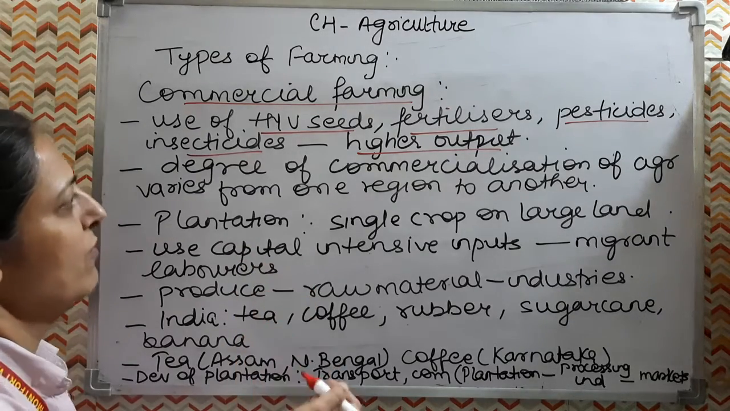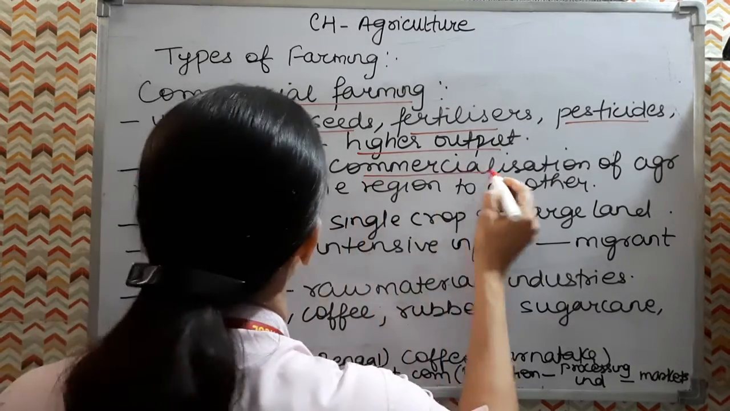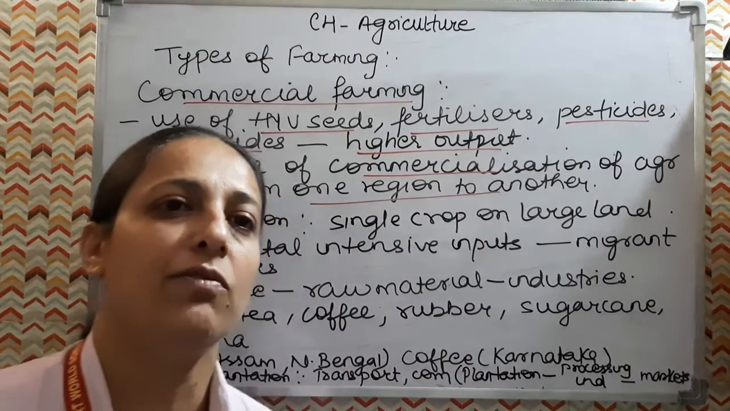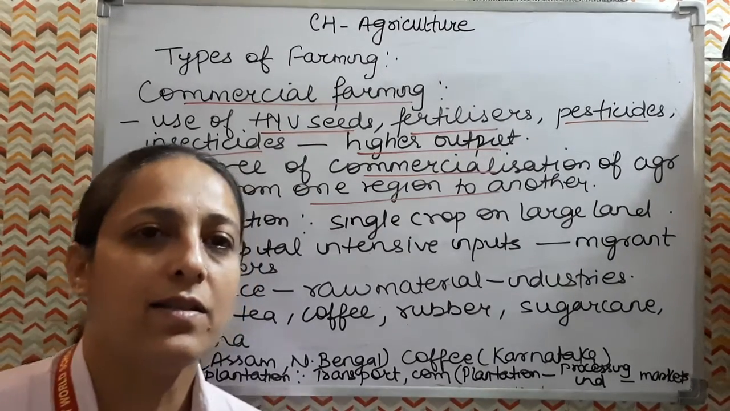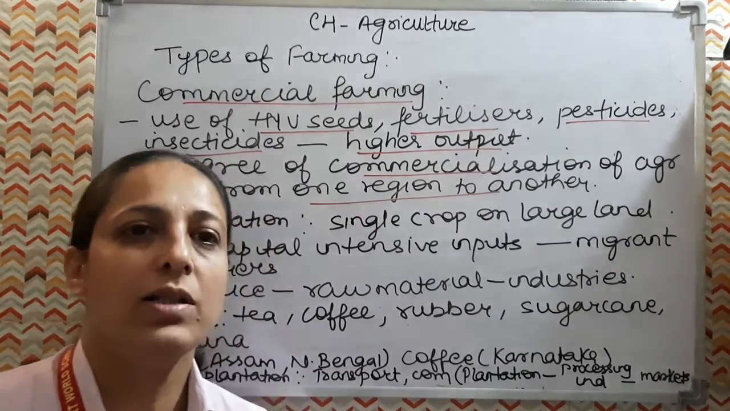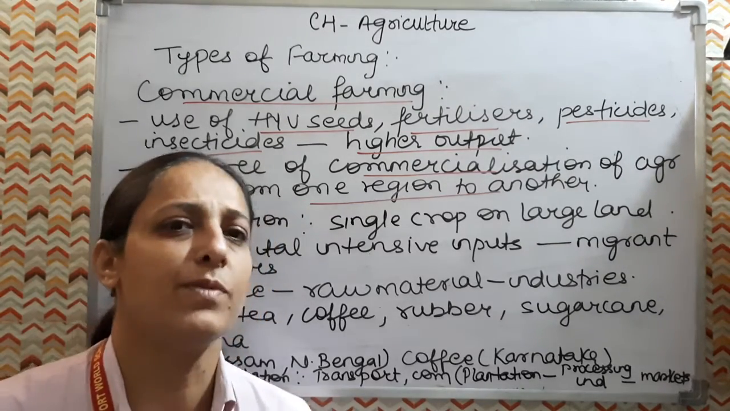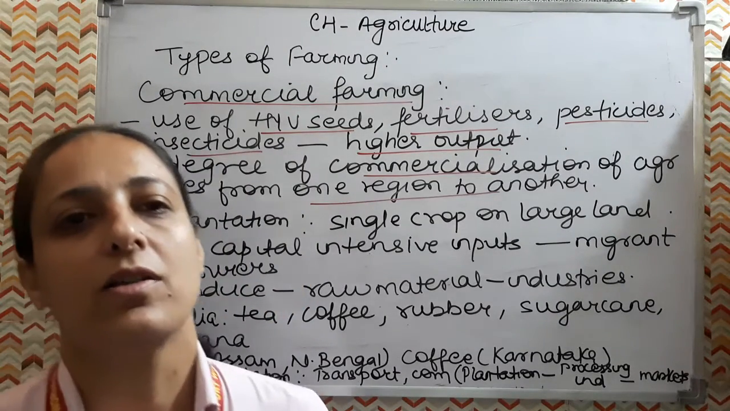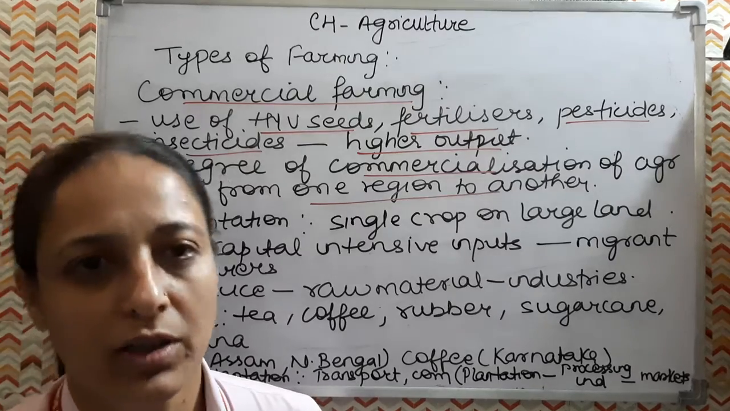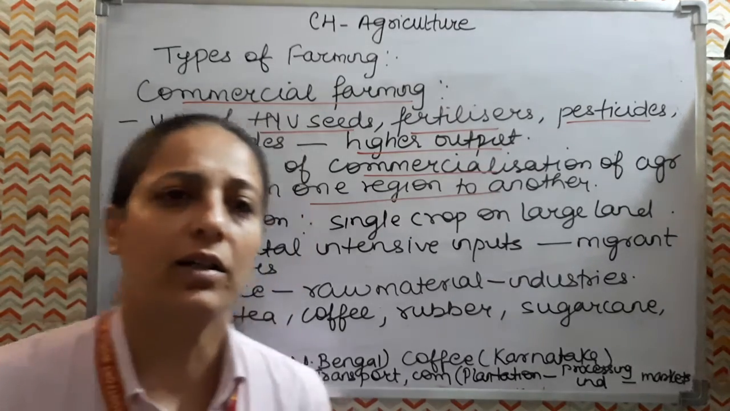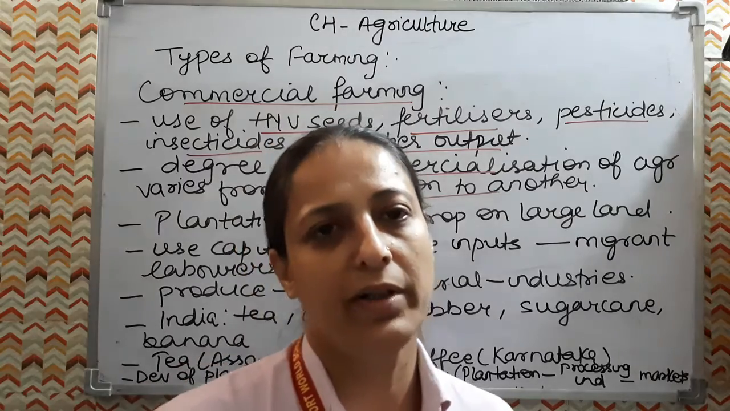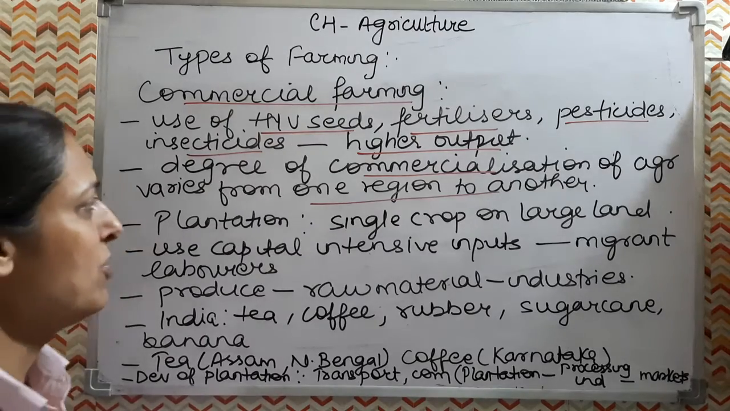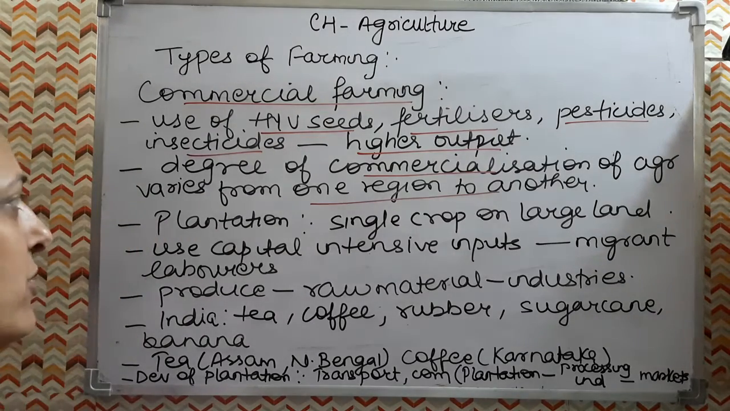So in commercial farming, the degree of commercialization of agriculture varies from one region to another. It means like rice is a commercial crop in Punjab and Haryana, but in the case of Odisha, it is a subsistence crop. Here we are growing it for selling in the market for commercial purposes, but in the case of a state like Odisha, they are doing it for subsistence. And similarly wheat, again the commercial crop here in our region Punjab and Haryana, but in the case of Bihar, it is just a subsistence crop. So the degree of commercialization of agriculture varies from one region to another.